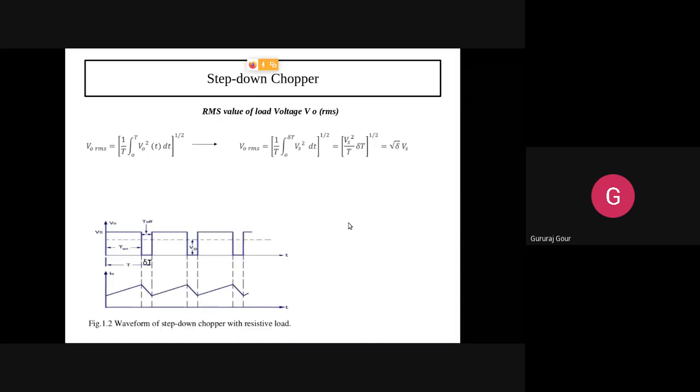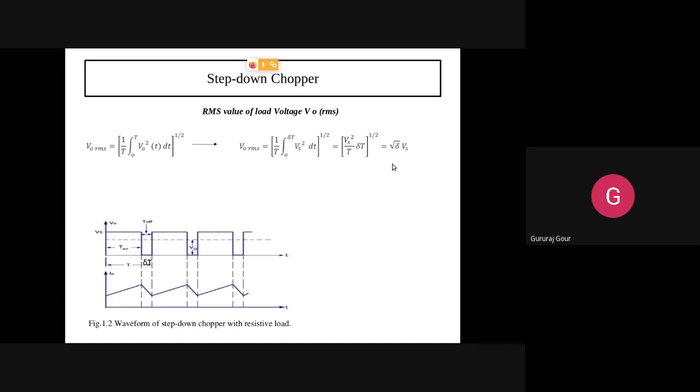Similarly, how will you do the RMS value? It's simply the root mean square of the output. That is, once again you have to take 0 to δT, Vs square dt. Simplify this. Vs square, if you take it outside, and this 1 by T will cancel, and you get only Vs. δT by T will be δ, that is the duty cycle. If you take it outside, you will get square root of δ into Vs.